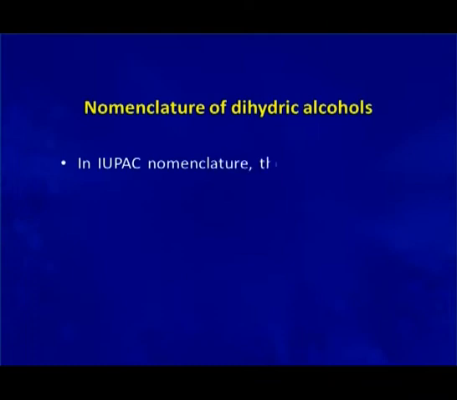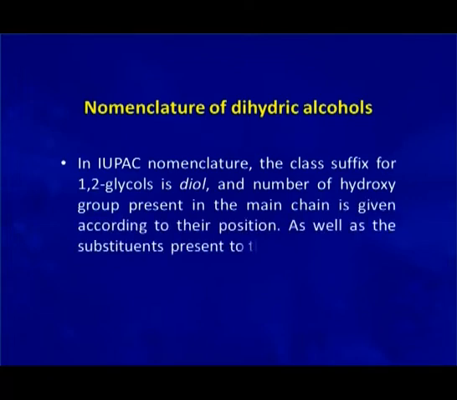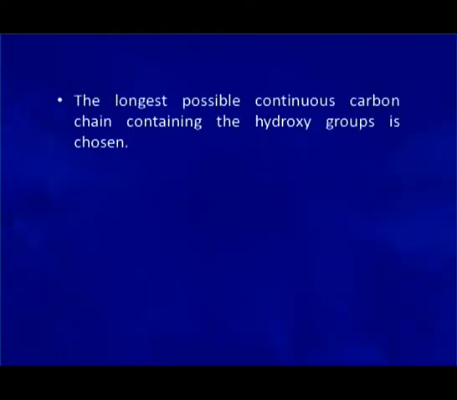In IUPAC nomenclature, the class suffix for 1,2 glycols is diol, and the number of hydroxy groups present in the main chain is given according to their position, as well as the substituents present therein. The rule of largest possible carbon chain also applies here in the nomenclature of diols.